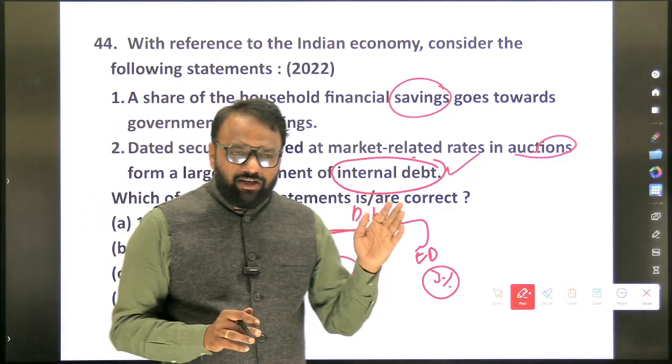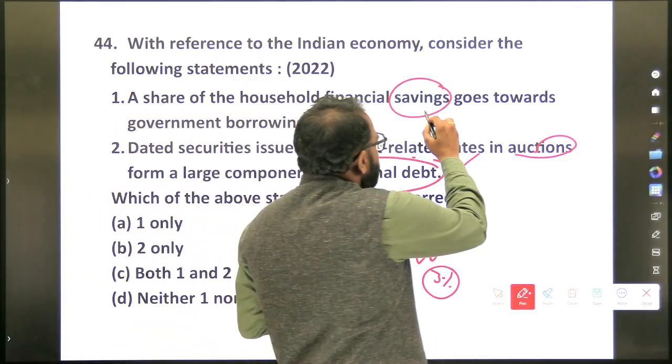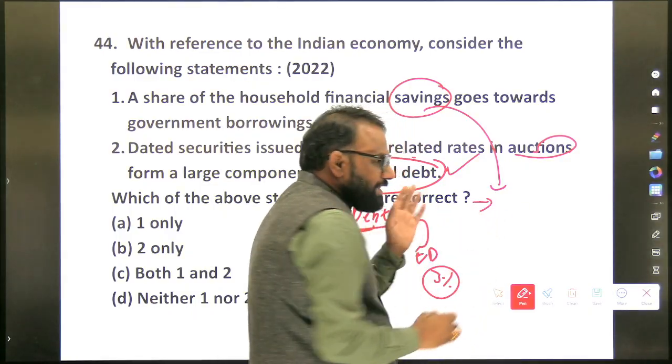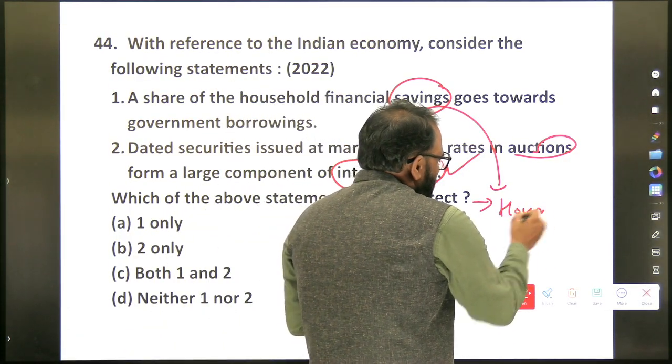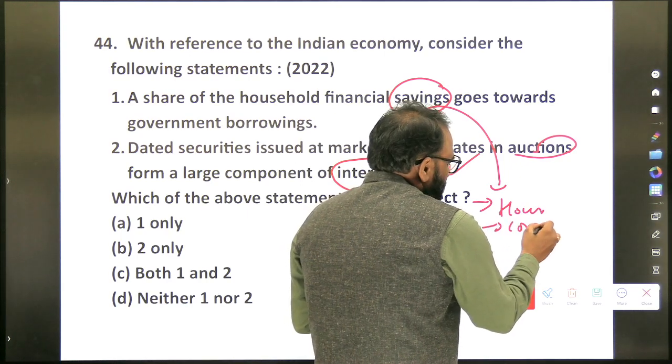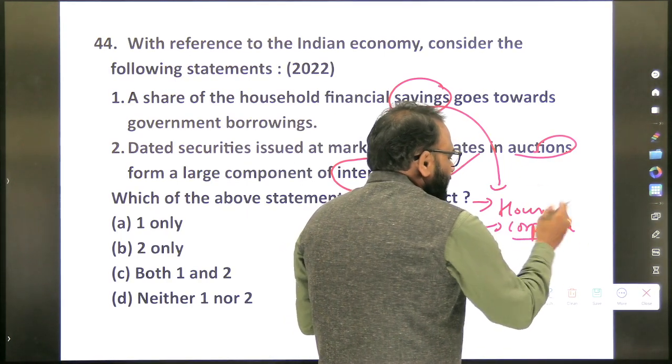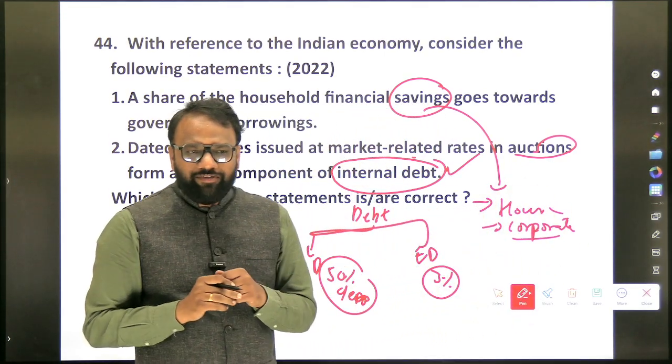When it comes to savings, we have seen the components of savings. Which are the components? The highest component is household savings. Next, corporate. These are important, so you just focus on these two. Savings.